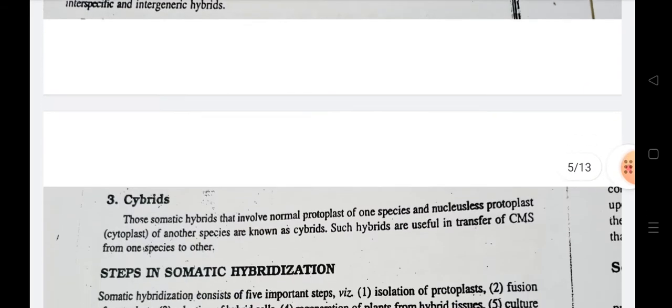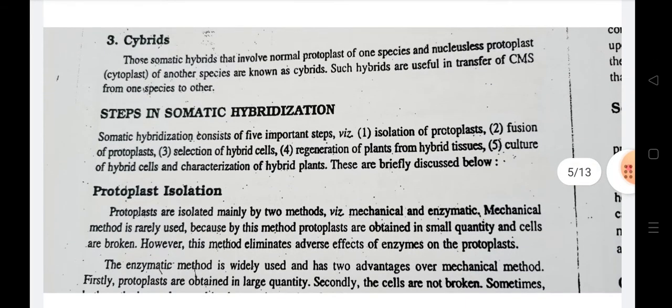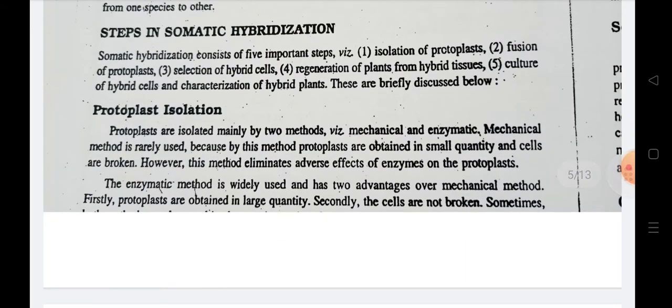So when we have to develop somatic hybrids with the help of somatic hybridization, which steps are important? There are five important steps. First, isolation of protoplast, also called protoplast isolation. Then fusion of protoplast. Third, selection of the hybrid cells. Fourth, regeneration of plants from the hybrid tissues. And fifth, culture of hybrid cells and characterization of the hybrid plants.